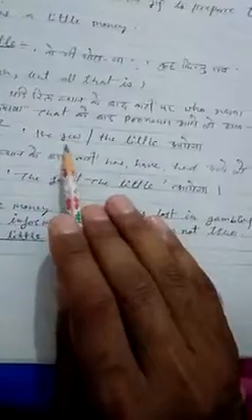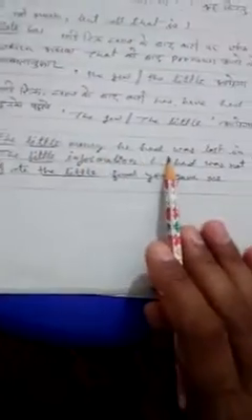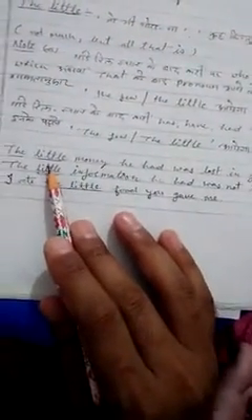Okay, if after the blank you find who, which, that, then the few, the little is used. For example, the little money he had was lost in gambling, means he lost all the money in the gambling, whatever he has. Okay, so the little in the sense not much but all that is.